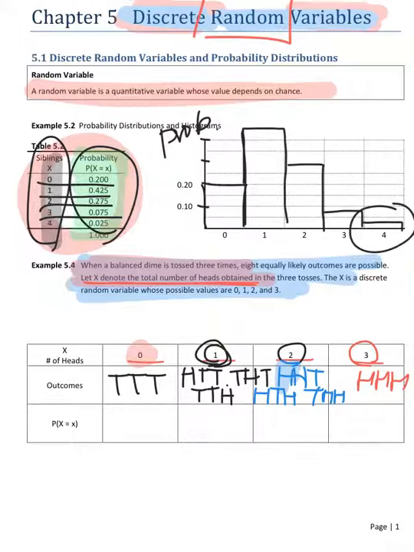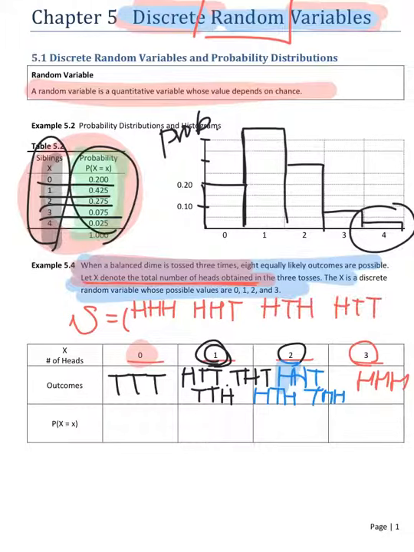Let me collect them all to make the sample space. Do you remember the sample space? Big S. Now I can say it's HHH, HHT, HTH, HTT, THH, THT, TTH, TTT.